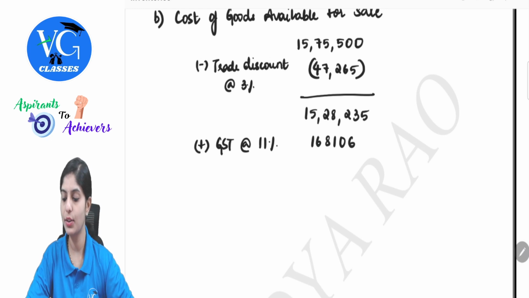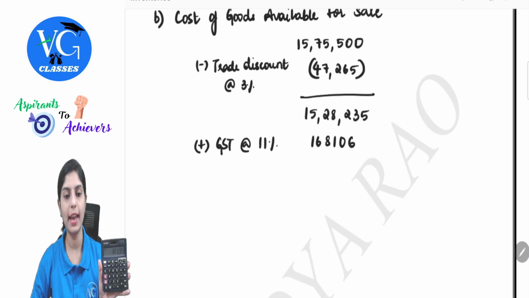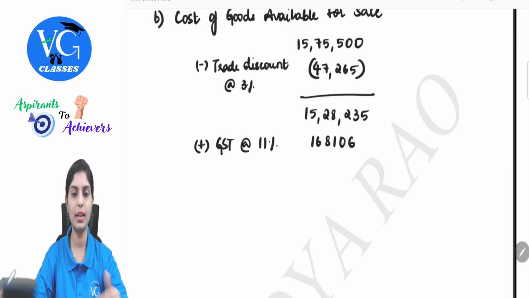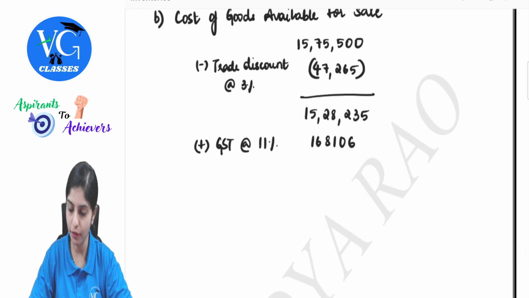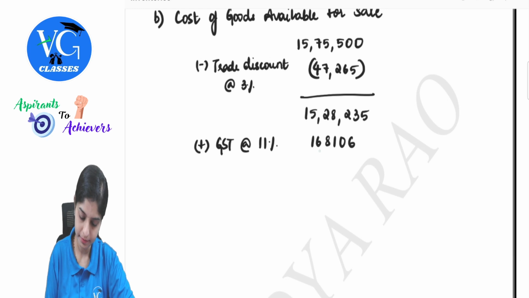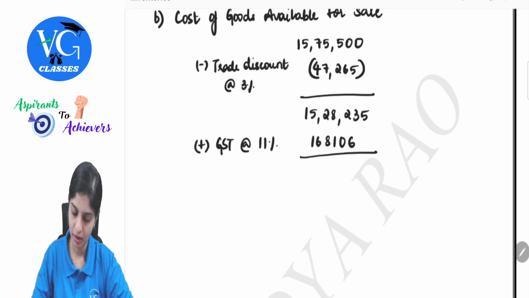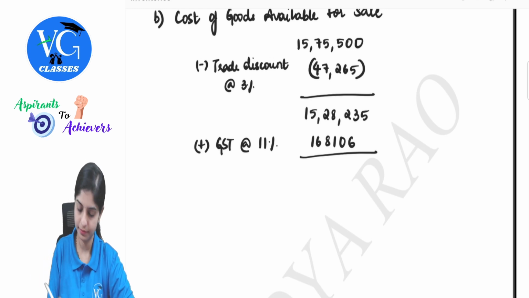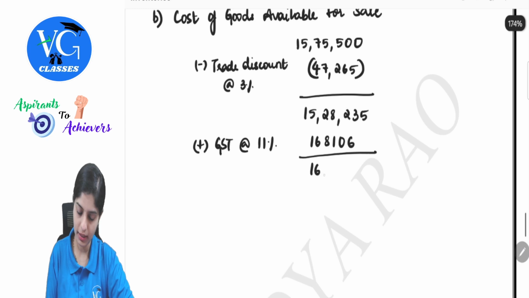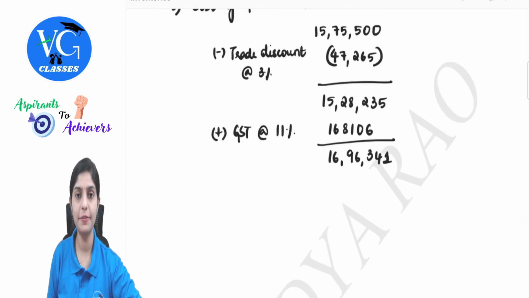16,810.6. See, in calculators we are getting 16,810.85. We are just rounding it off to the next whole number. 15,28,235 plus 16,811 gives 16,96,341. Yes, here we have got 16,96,341.